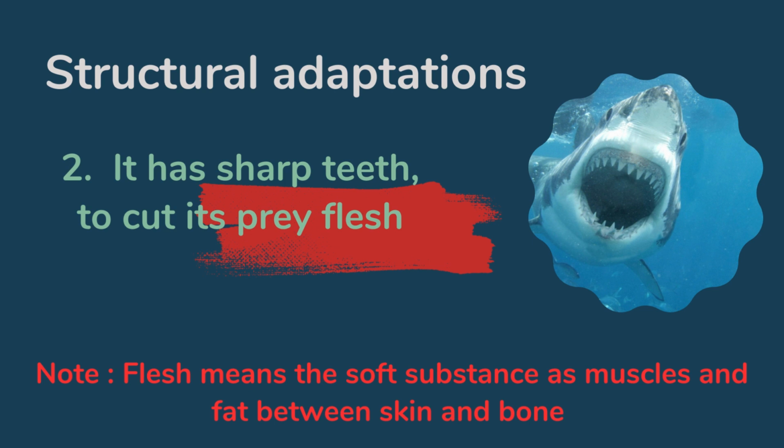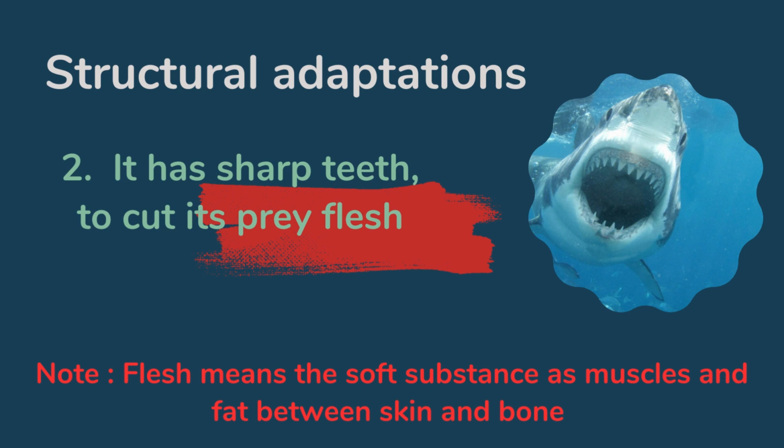Flesh means the soft substance, such as muscle and fat, between the bone and the skin. So in our language, the meat. This is the flesh. Okay, so it has sharp teeth to cut its prey's flesh.